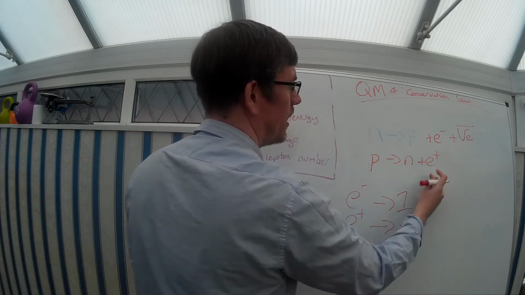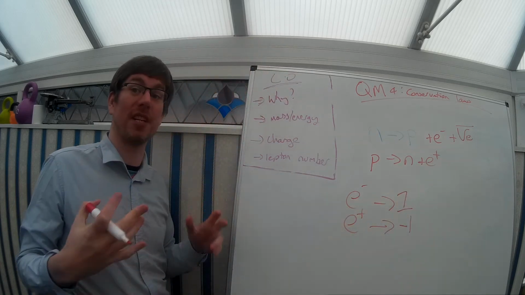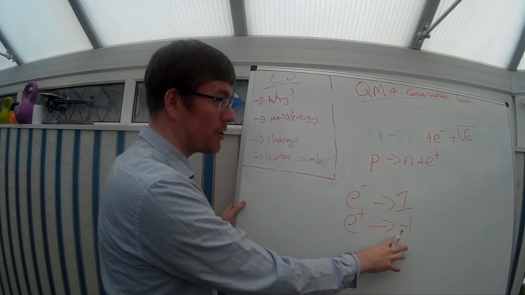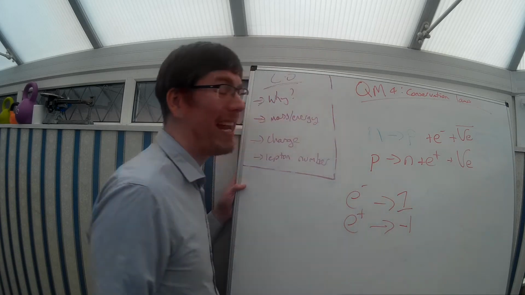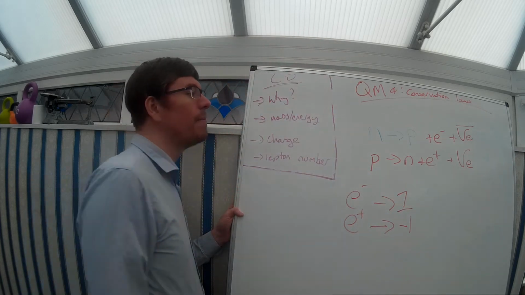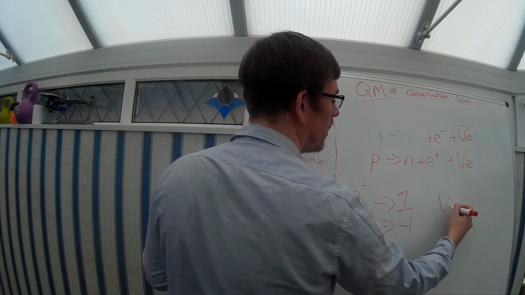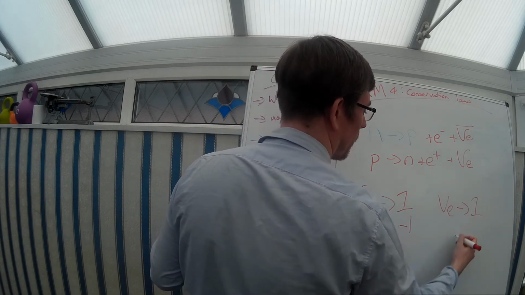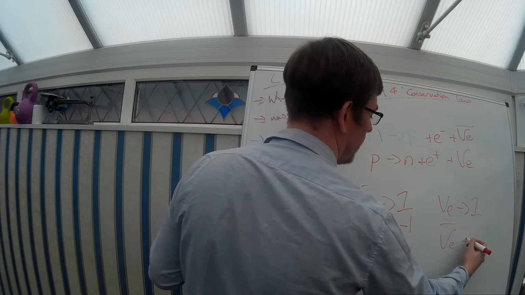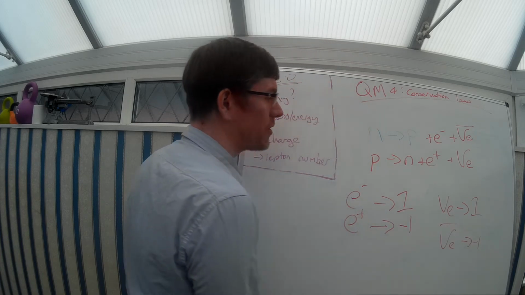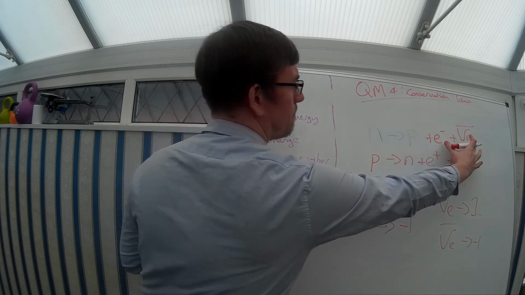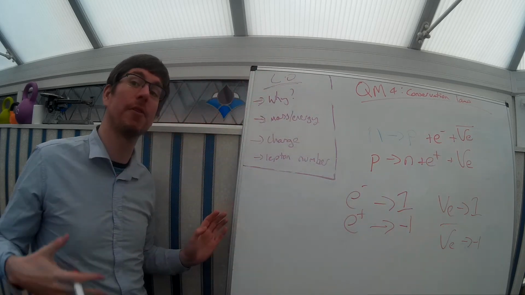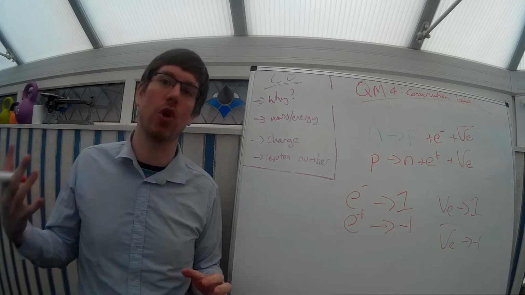On the flip side, if we've got a positron, which has an electron lepton number of -1, we need to add just a normal electron neutrino, because this has a lepton number of 1, and the positron has -1, and therefore you can see if we have this pair or this pair, we'll be back to 0 on this property which we are tracking.